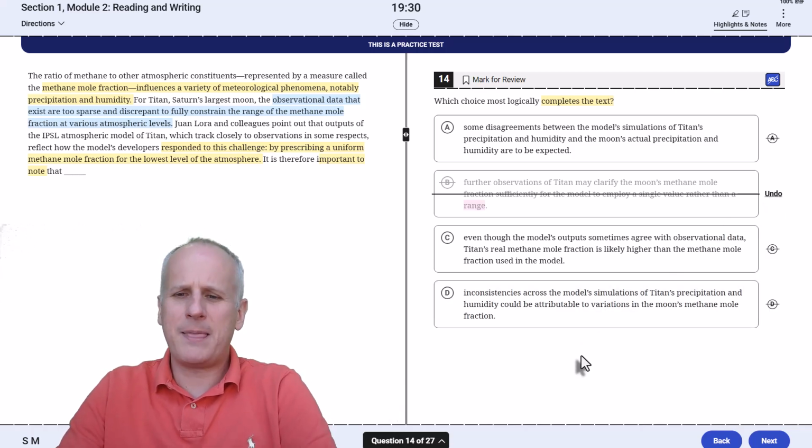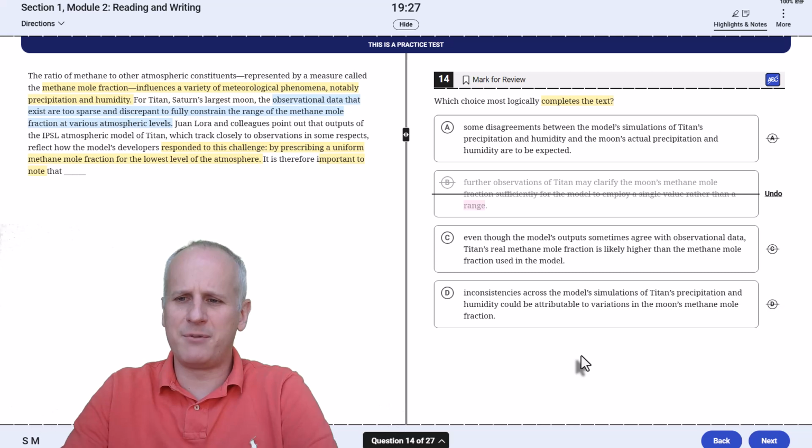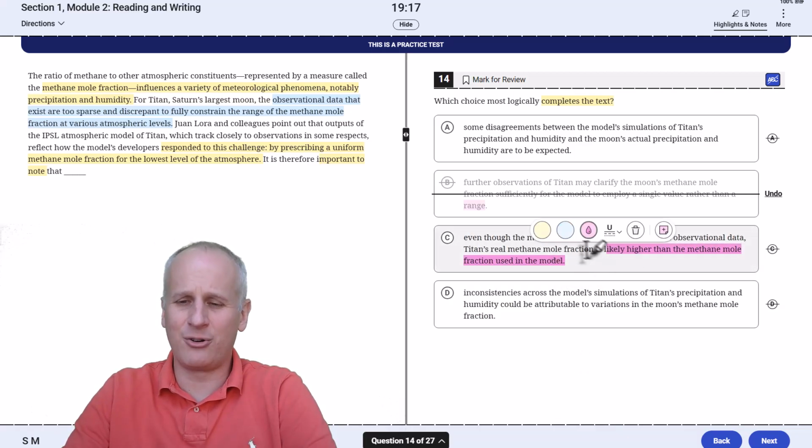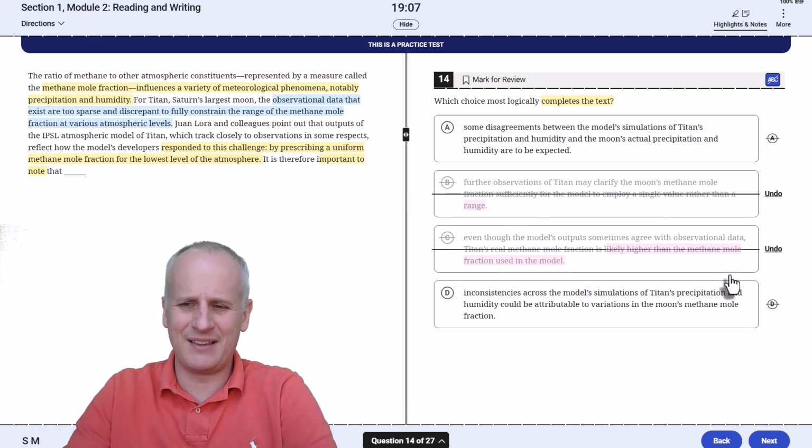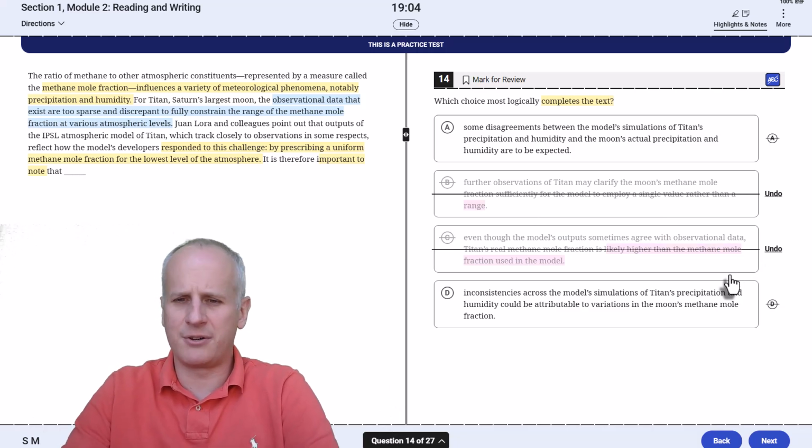And then choice C: "Even though the model's outputs sometimes agree with observational data, Titan's real methane mole fraction is likely higher than the methane mole fraction used in the model." Well, we don't know. It might agree, but we don't know that it's likely that the methane mole fraction is lower. It's just the fraction for the lowest level of the atmosphere. So again, that doesn't mean that the fraction itself is low. So just a misinterpretation once more.